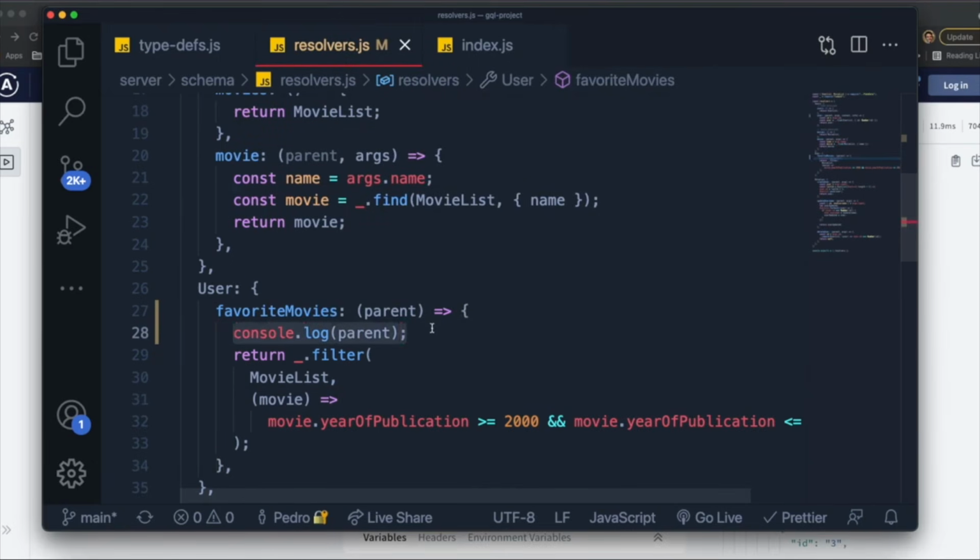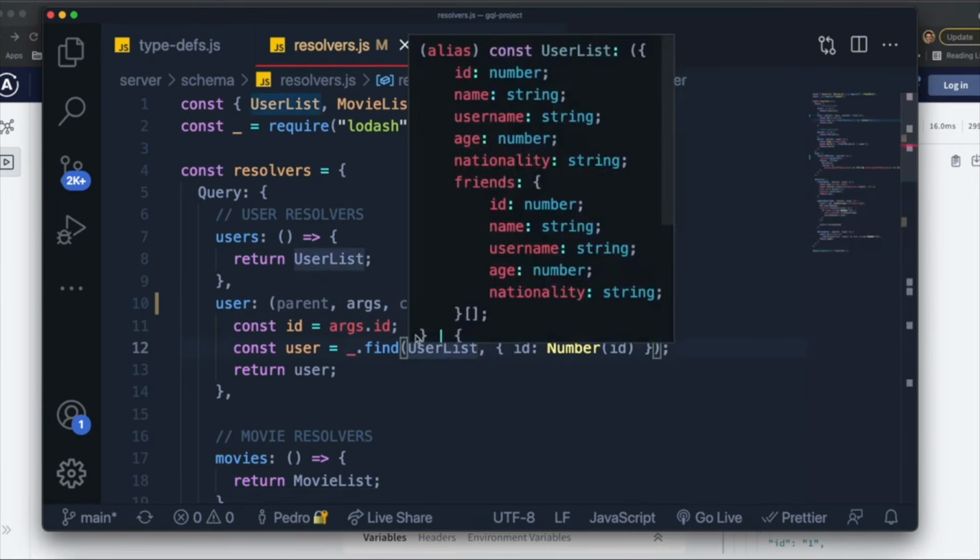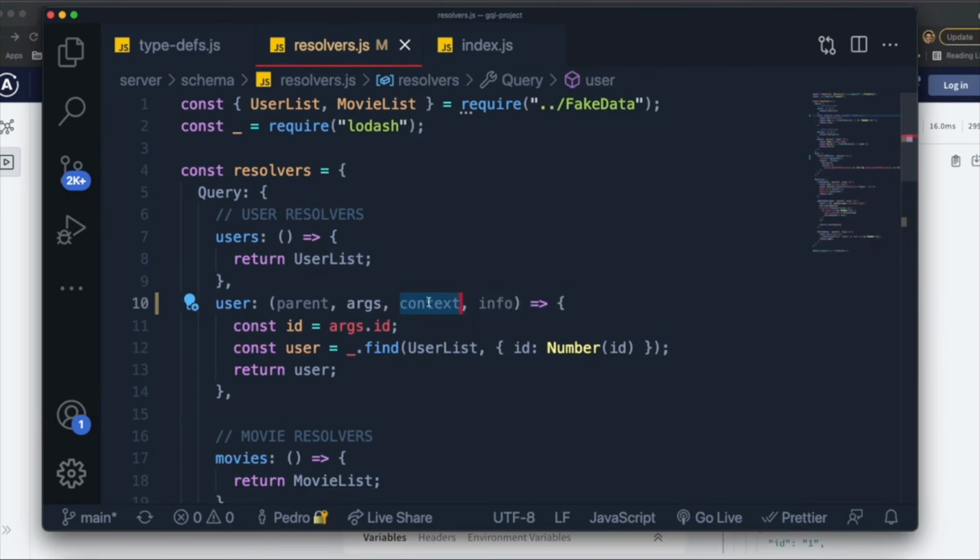So I think it's important for you to understand at least why it's useful and how it works. So now that we went over the parent argument, we've gone over args, we've used it so many times. Let's go over context. So what exactly is context in GraphQL? Well, context, in my opinion, is the second most useful input that you can have in a GraphQL resolver.